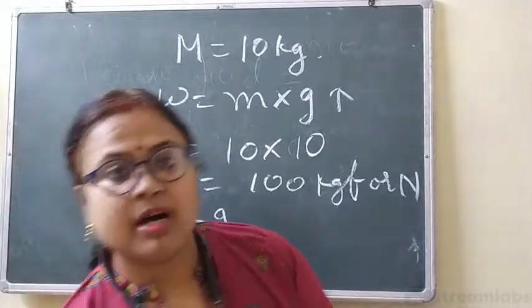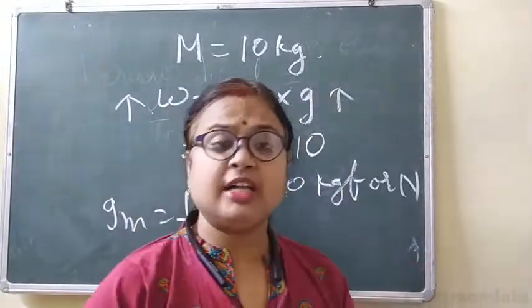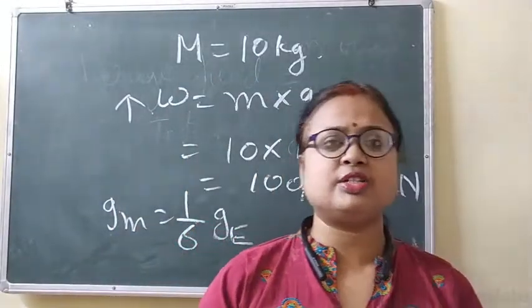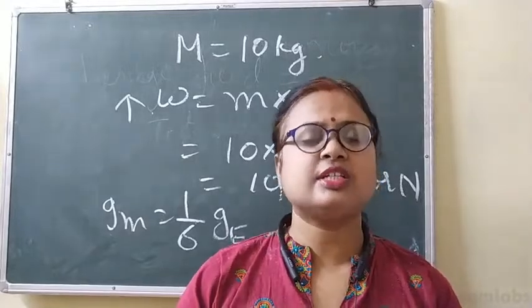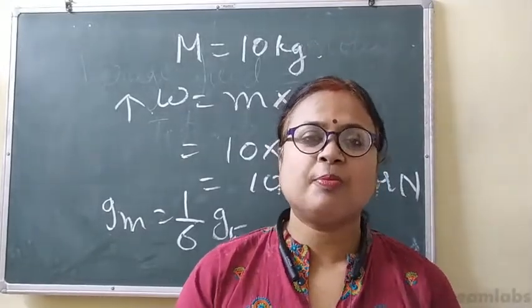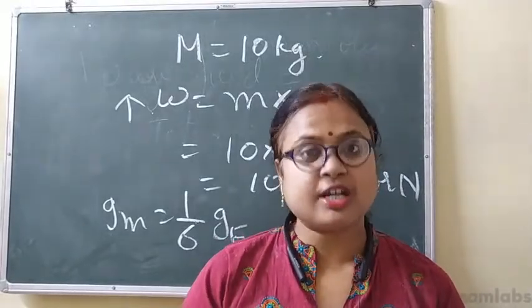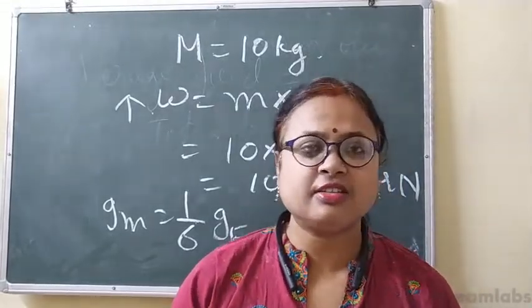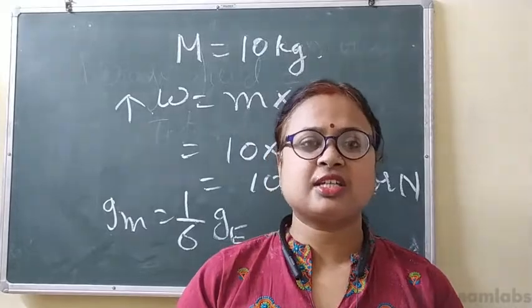And then mass is measured by what? Mass is measured by the beam balance, whereas weight is measured by the spring balance. So these are the differences between mass and weight. Cool. Now this topic, what is motion and the types of motion, I have discussed in this video. This topic is complete.